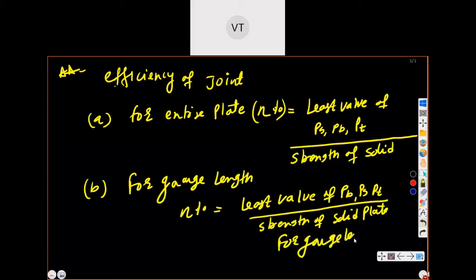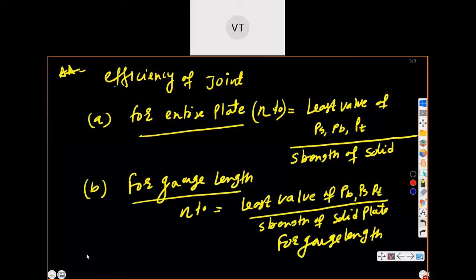So we will discuss this in the numerical, so don't worry. And the entire plate efficiency and the gauge length efficiency, A and B, can be different. That is, entire plate efficiency and gauge length efficiency can be different for the same connection.